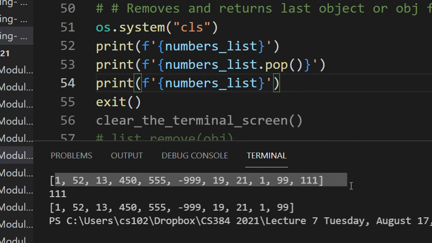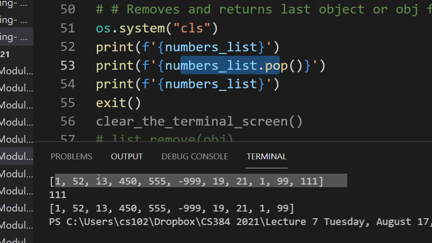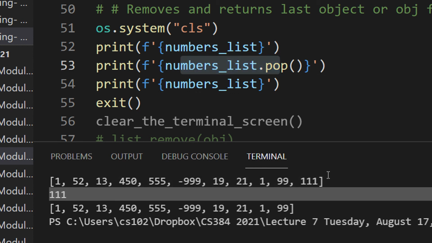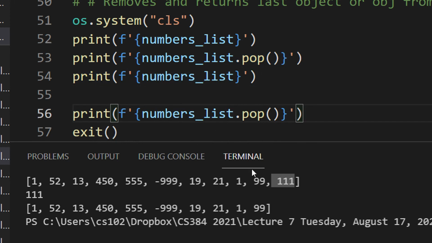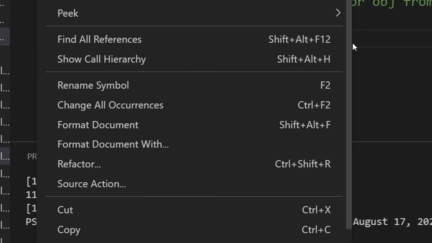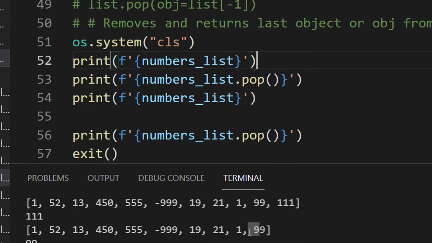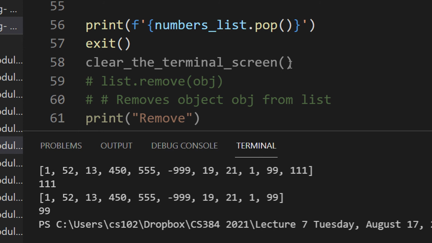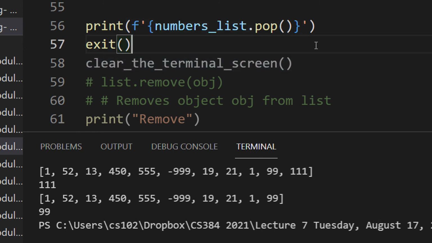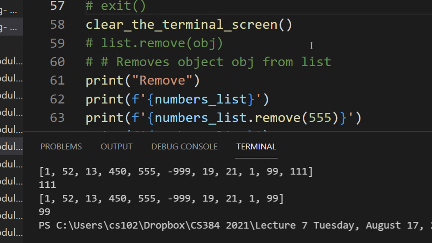So you can see this is a number list here. And when I do a number list dot pop, I get 111 as the output. Why? Because 111 was the last element. If I do a pop again, then I will get 99, right? Because 99 is the last element, right? So you can see item popped is 99. If I just print the list again, this will basically be a list without 99.